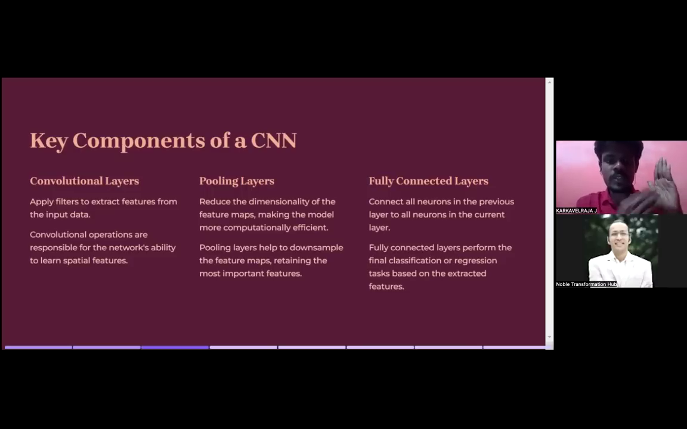Pooling layer reduces the dimensionality of the feature maps, making the model more computationally effective. Pooling layer helps to downsample the feature maps, retaining the most important features.